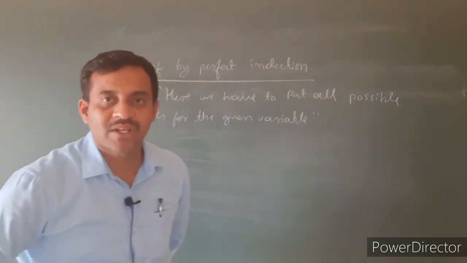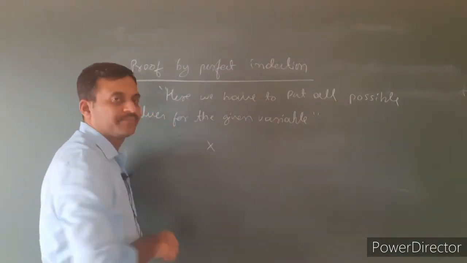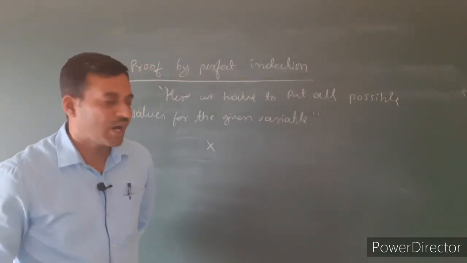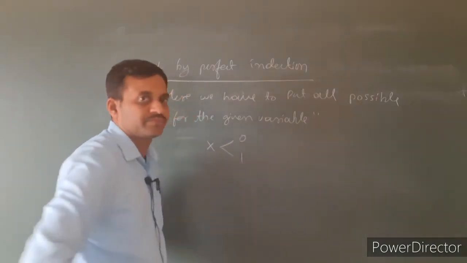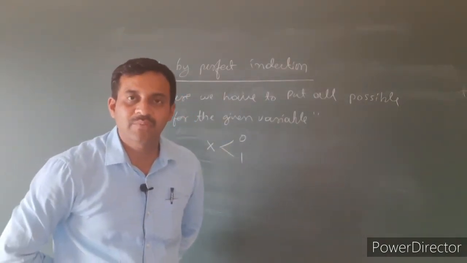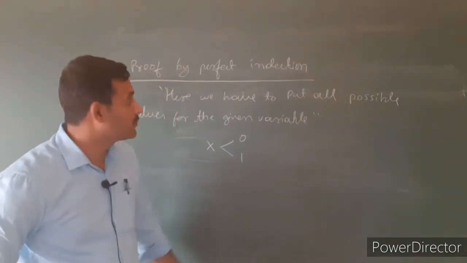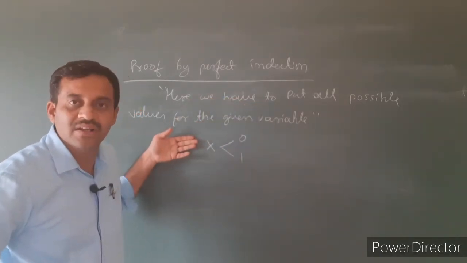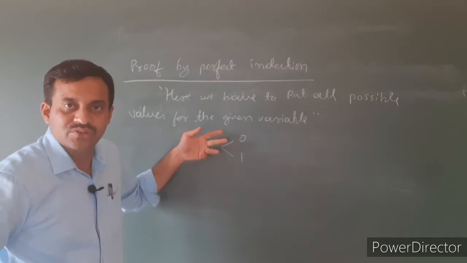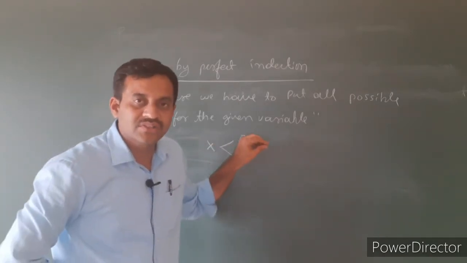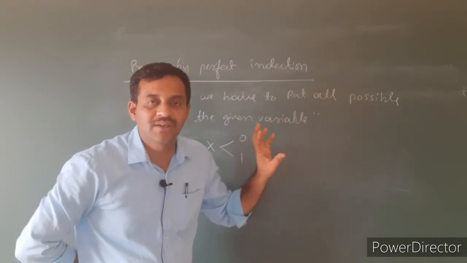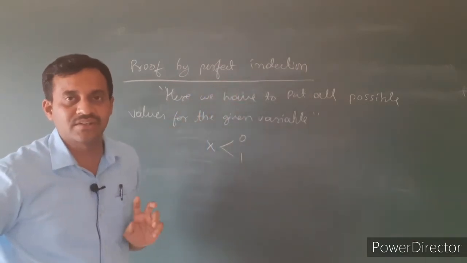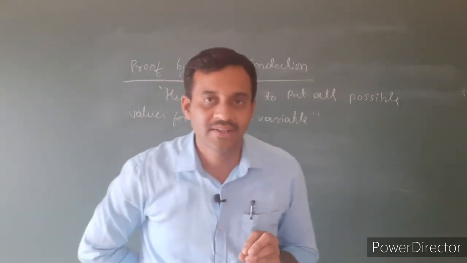What are the possible values for the variable here? If it is a variable x, we know that in a Boolean expression, every variable has a unique value out of 0 and 1. What is the meaning of proof by perfect induction? We have to put all possible values for the variable. Here the variable has only 2 values, 0 and 1. We have to put all zeros and ones into the given expression to prove the Boolean theorems. That is the method of proof by perfect induction. Using this method, we have to prove the Boolean theorems.